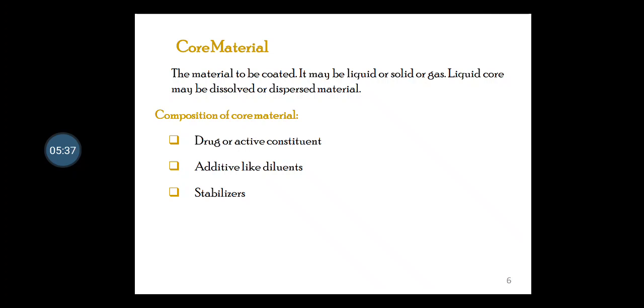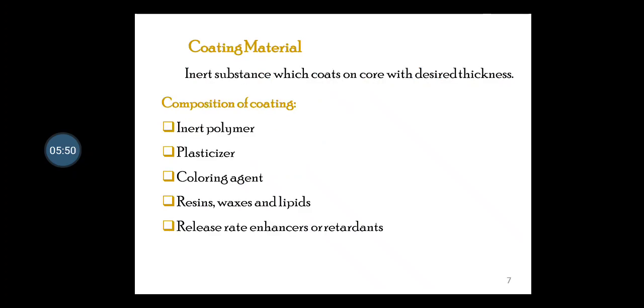The composition of core material basically consists of the drug or active constituents, then different additives like diluents and many more, and stabilizer too. Next is your coating material.